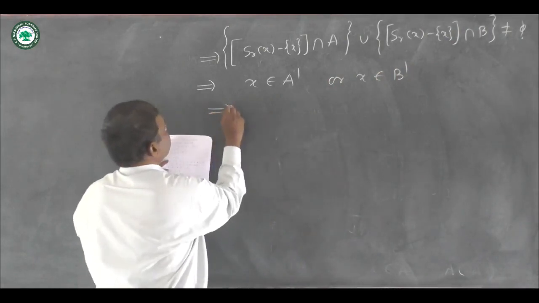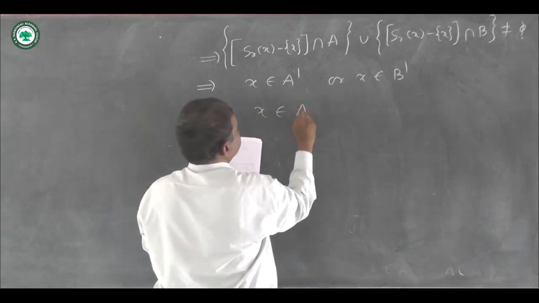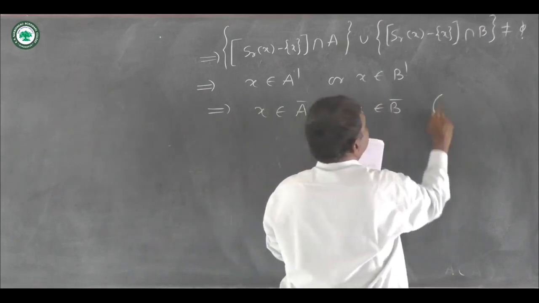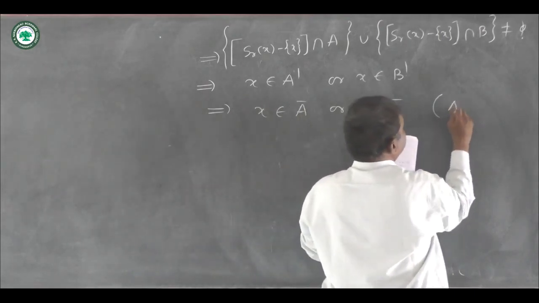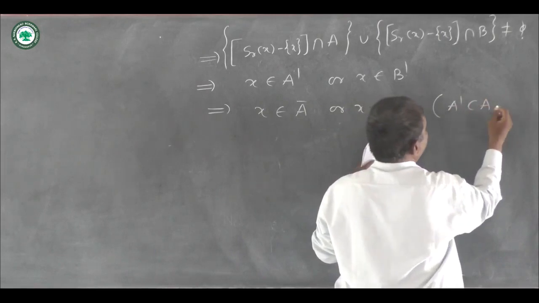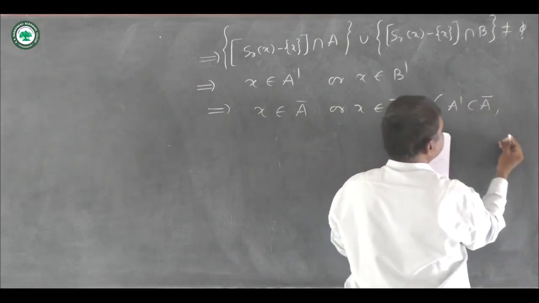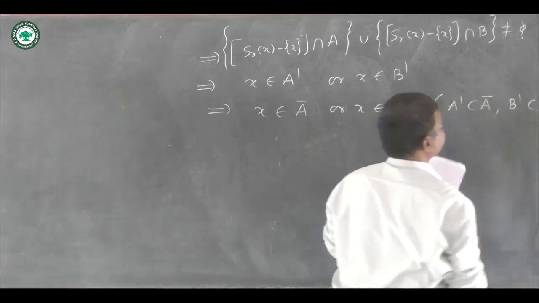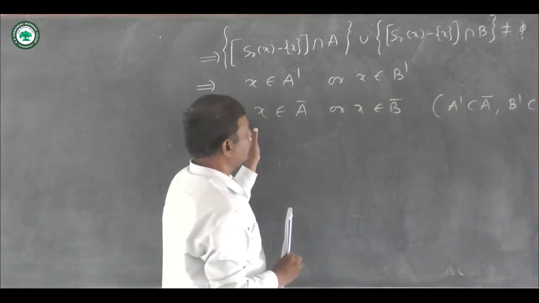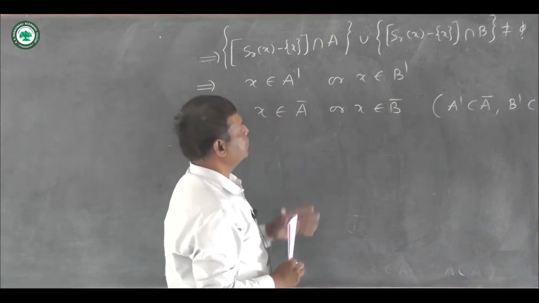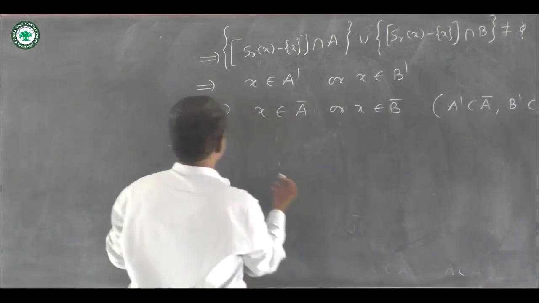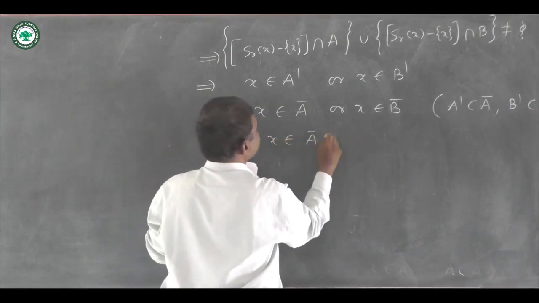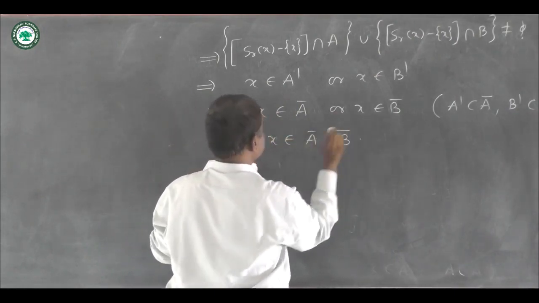So now this implies that X belongs to A closure or X belongs to B closure, because we know that the set of limit points of A is always contained in A closure and the set of limit points of B is always contained in B closure. Okay, so this implies that X belongs to A closure union B closure.